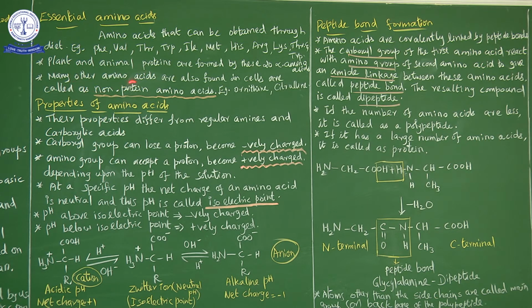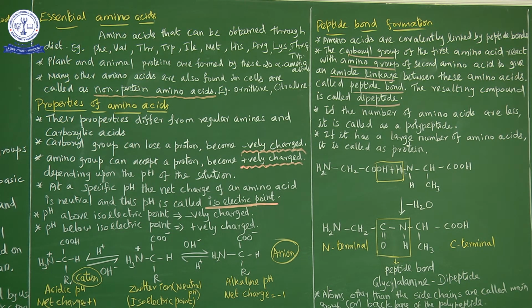So many other amino acids, some of the other amino acids are also found in cells. So proteins-ல இல்லாமல் சில அமினோ ஆசிட் எதில் ப்ரெசென்ட் ஆயிருக்கு? செல்ஸில் ப்ரெசென்ட் ஆயிருக்கு. Those are called as non-protein amino acids. இப்போ ப்ரோட்டீனில் ப்ரெசென்ட் ஆயிருக்கூடிய அமினோ ஆசிட்லாம் ப்ரோட்டீன் அமினோ ஆசிட்ஸ். But some of the amino acids are also found in cells. Those are called non-protein amino acids. Some examples for non-protein amino acids are ornithine, citrulline.